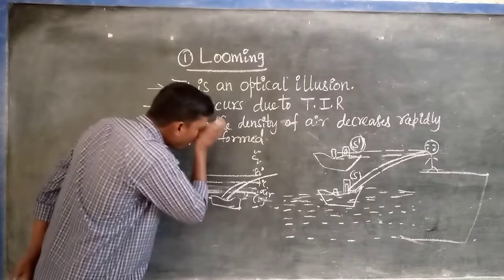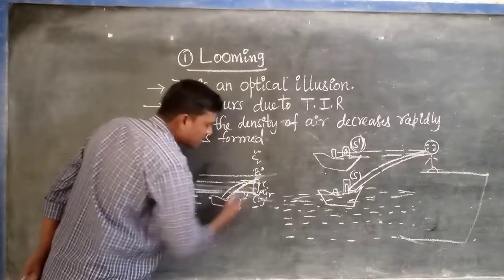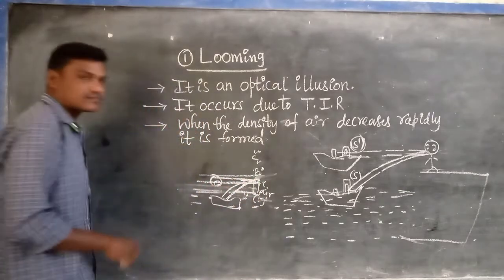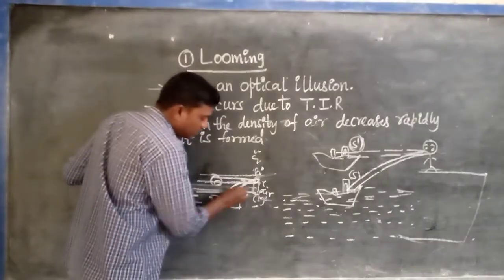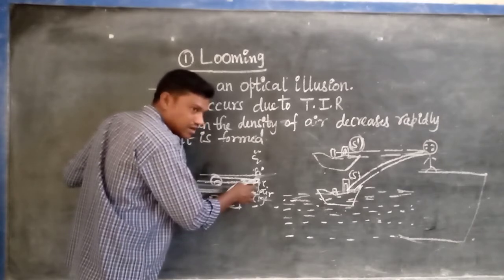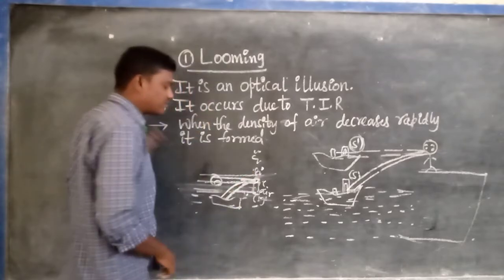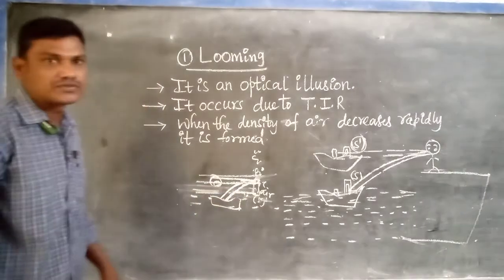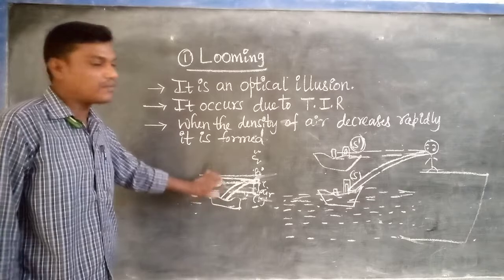Okay, like this. What will happen in this one? Here a person is there, these two rays reach, but in the view of this person the two rays appear to come from here. When they travel from this medium, here to here, are you understanding or not? That's why, from the colder region to the upper region, the density is more and then less, that's why it appears so. So the ship is floating in the air but not on the water.